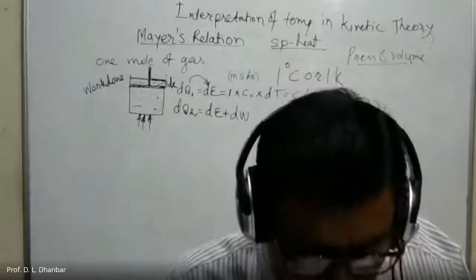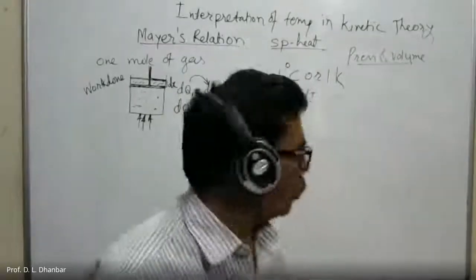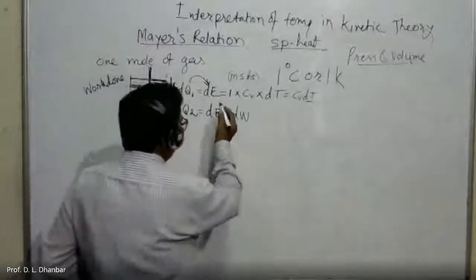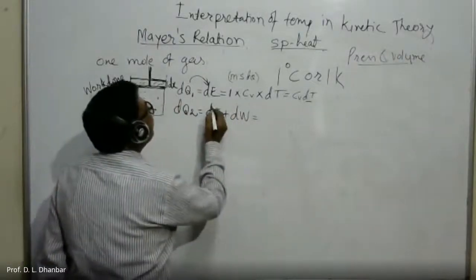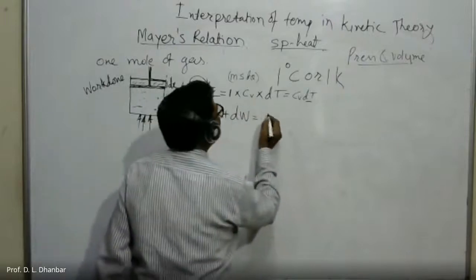Then what we'll do? dE is equal to CV dt. So what I will write is dE is equal to CV dt.